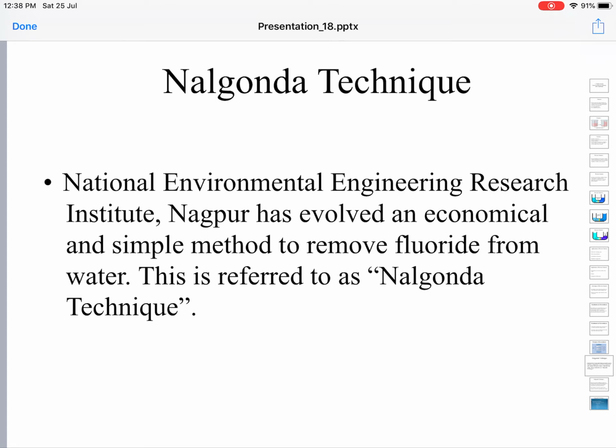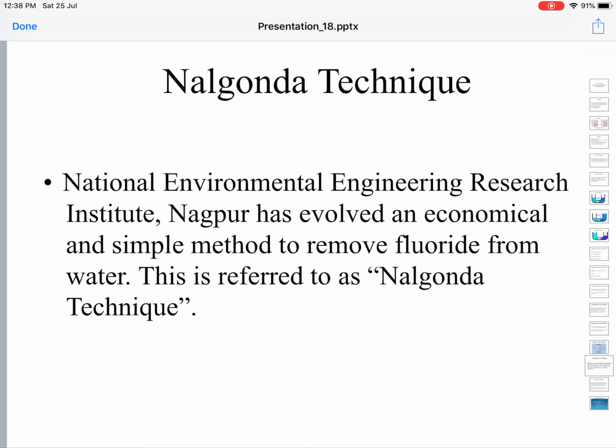The chief structural material in bones and teeth is calcium phosphate. So fluorine reacts with the calcium in these bones and teeth and removes calcium from them. The bones and teeth become very weak and the person suffers the consequent problems. The problems faced due to excess fluorine content are called the disease fluorosis.